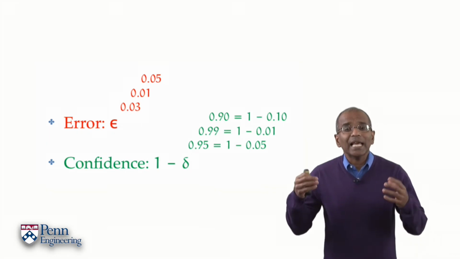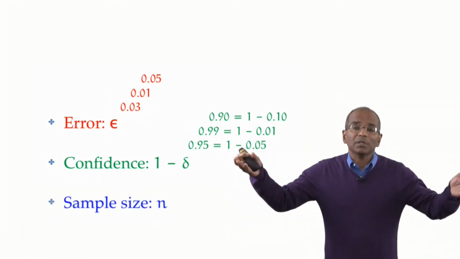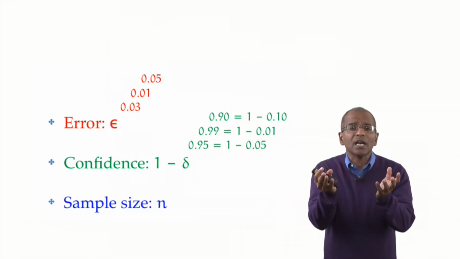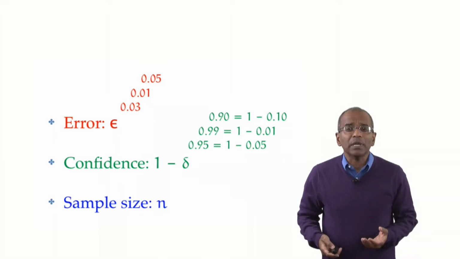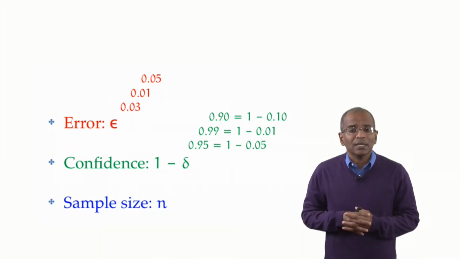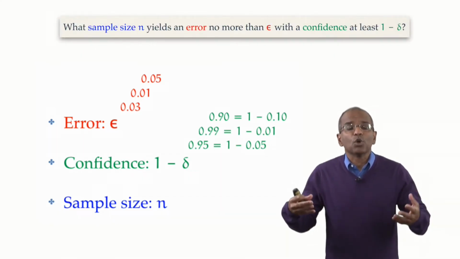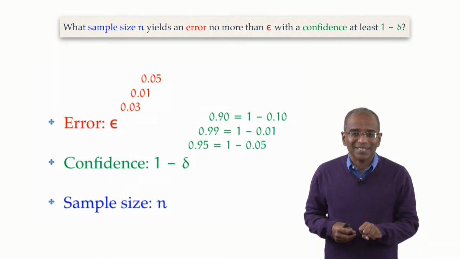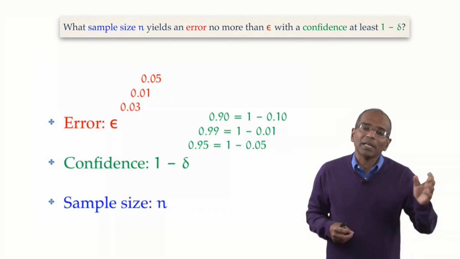The third element, of course, in this program is the amount of data available, the sample size n. And of course, these three quantities are ineluctably linked. And so here is a $1 million question. If one is given a maximum error tolerance epsilon and a desired confidence that the estimate is within that error tolerance of, say, 1 minus delta.